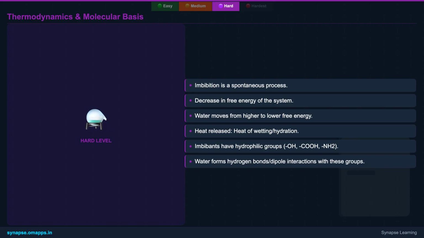This energy change manifests as heat released, which we call the heat of wetting or heat of hydration. This exothermic process is a fundamental aspect of imbibition, indicating the strong attractive forces between the imbibant and water molecules. This energy release is an important indicator of the strength of the interaction.